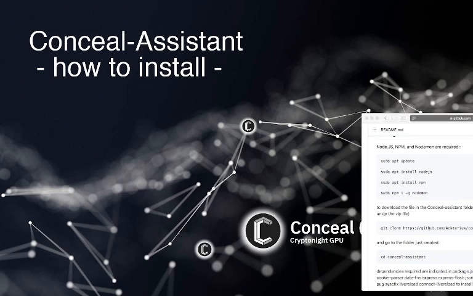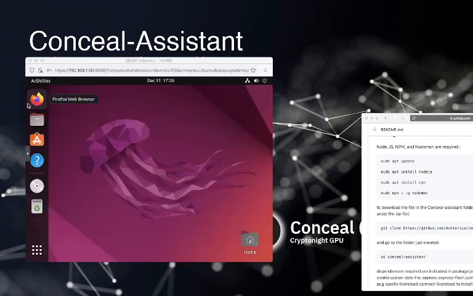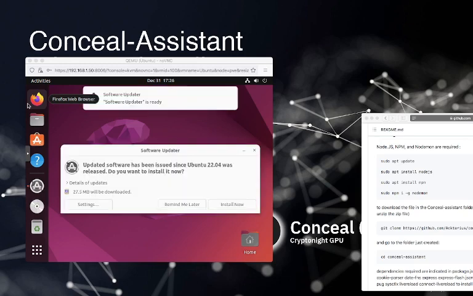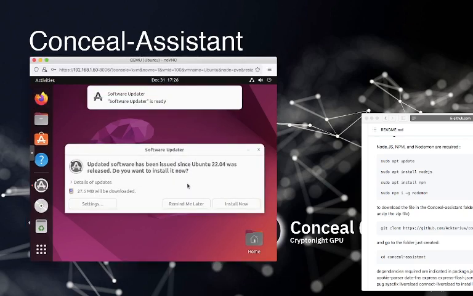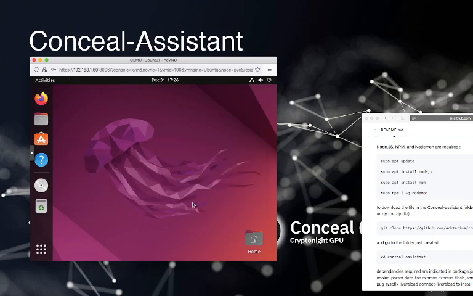And we're going to start our virtual machine. Our virtual machine is started. We are using a virtual machine because we've got Conceal-Assistant already running on our CCX-BOX and we don't want to mess up everything. So here, for this demonstration, we're going to be using a virtual machine. We're going to do the update later. I just freshly installed it.